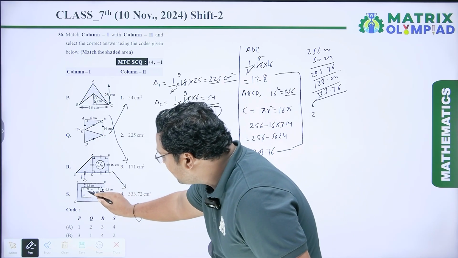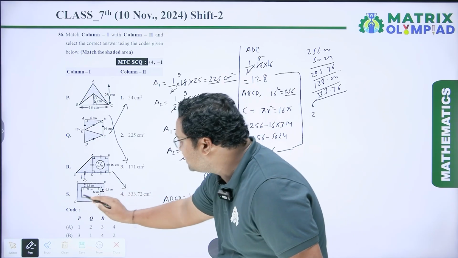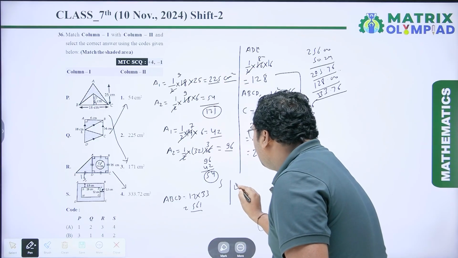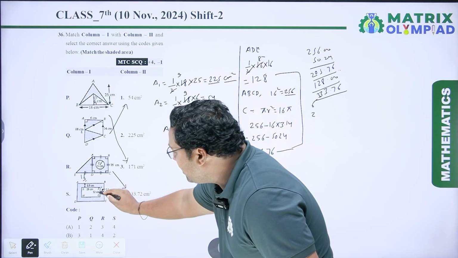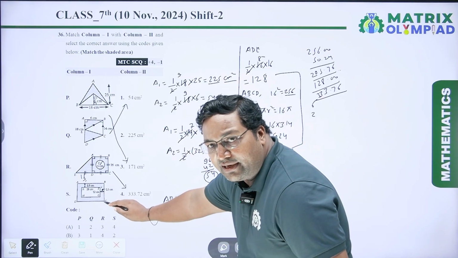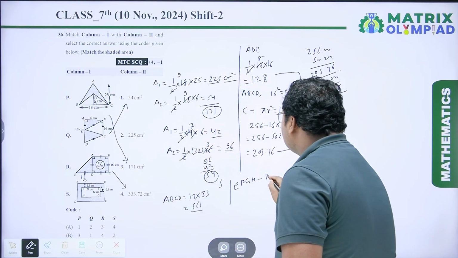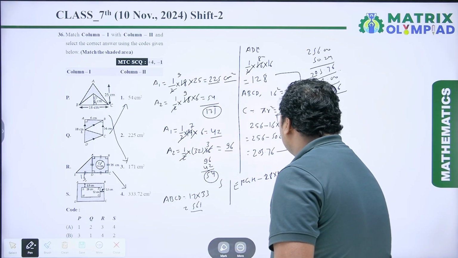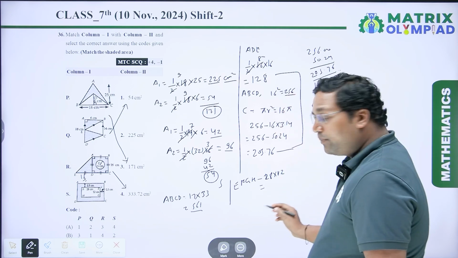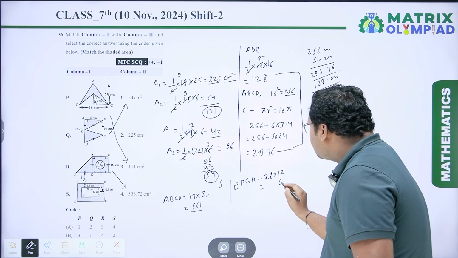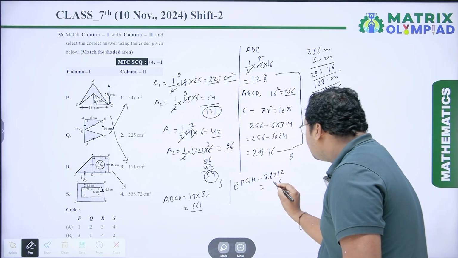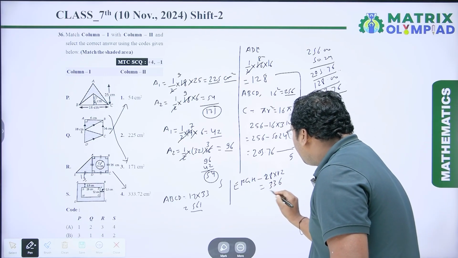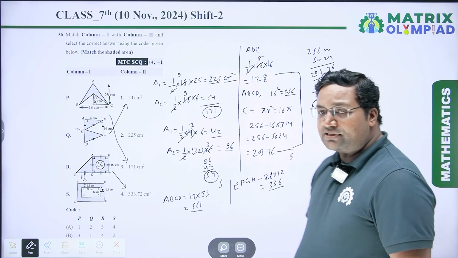Now we have to calculate the area of EFGH. So area of EFGH is, it is 28 and it is 12, so area of this part is 28 into 12. Now we have to multiply these two numbers. So 12 8s are 96, carry is 9, 12 2s are 24, 24 plus 9 is 33, so it is 336 centimeter square.